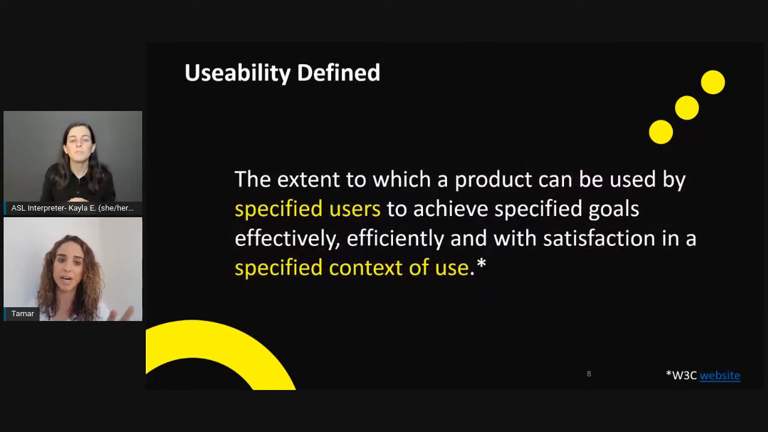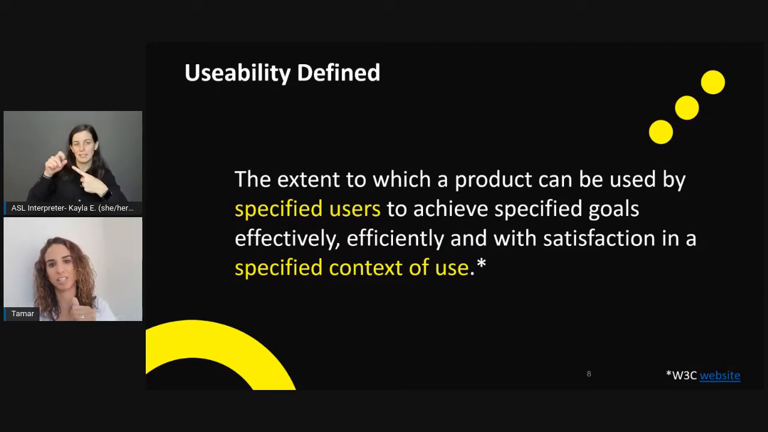If I dive a little deeper into the definition of usability according to the W3C, it states that usability is the extent to which a product can be used by specific users to achieve specific goals effectively, efficiently, and with satisfaction in a specified context of use. Now, if we look at the highlighted, I have a few words here that are highlighted: specified users and specified context of use.